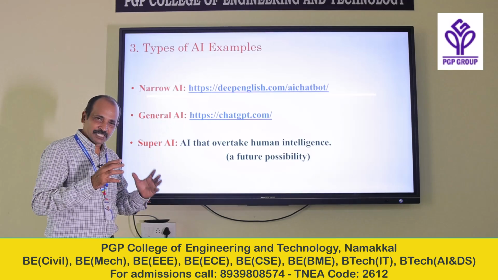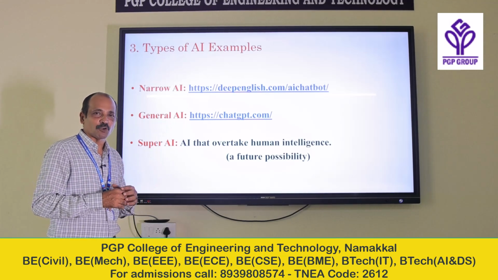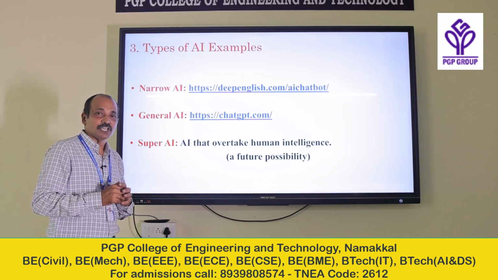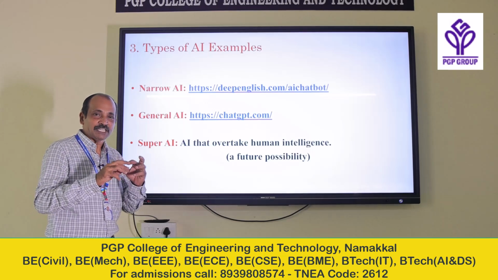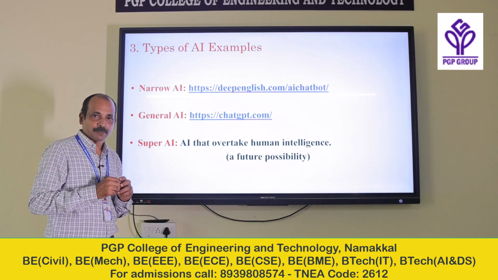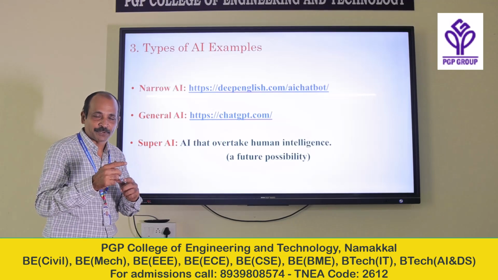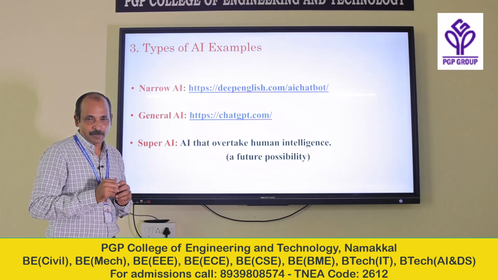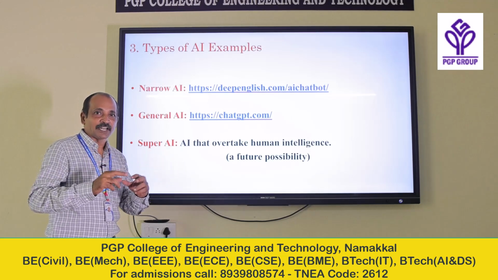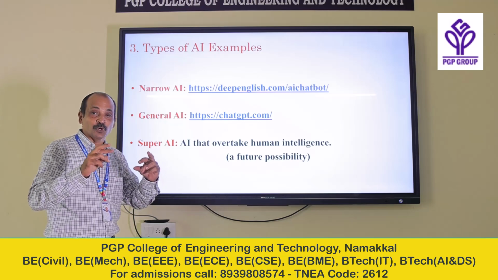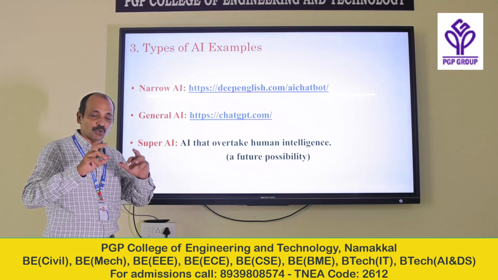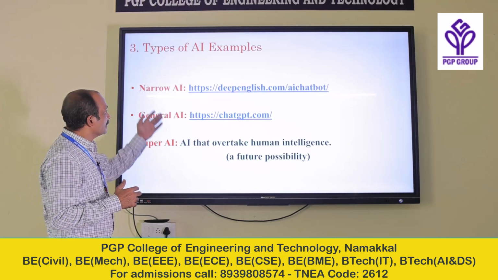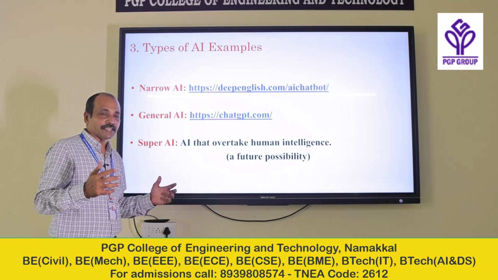Super AI is now under R&D, research and development, and the improvements are going on. What is the aim of super AI? It should think by itself. Initially, we train that particular model, that AI system. Once it is trained, it can automatically learn new things from what you train. There is a general theory that it is definitely going to overcome, bypass, or cross human beings. So, these are the three different types of AI available.